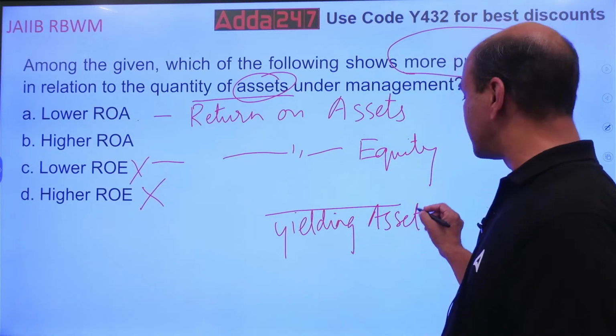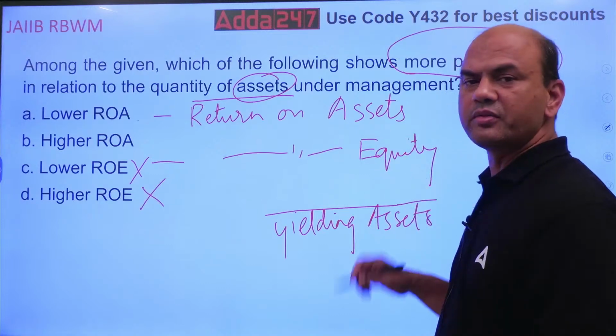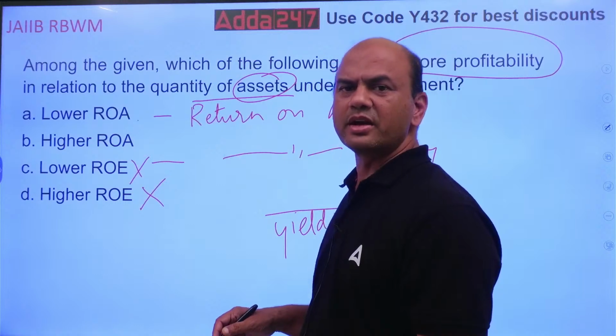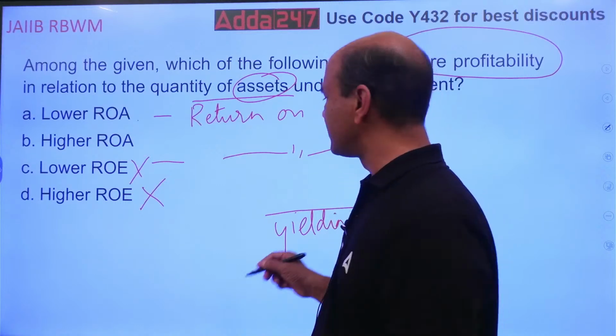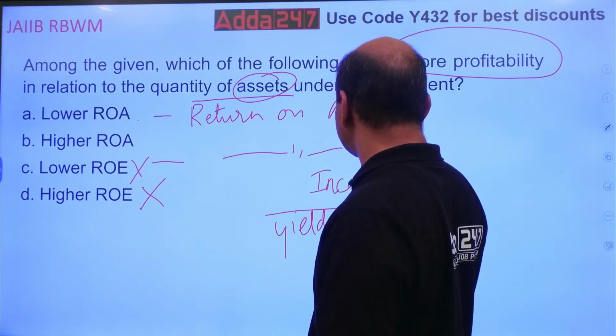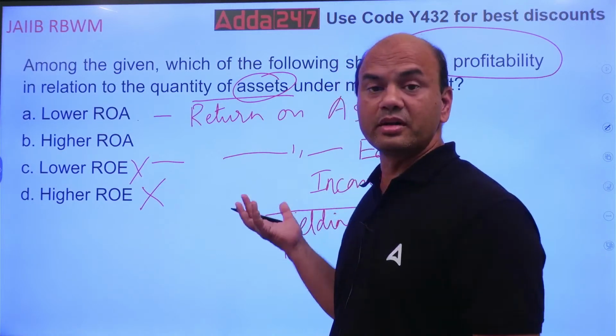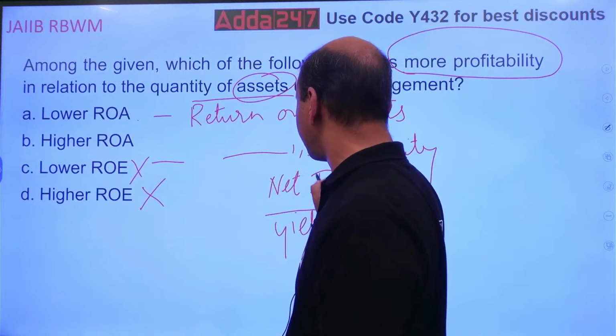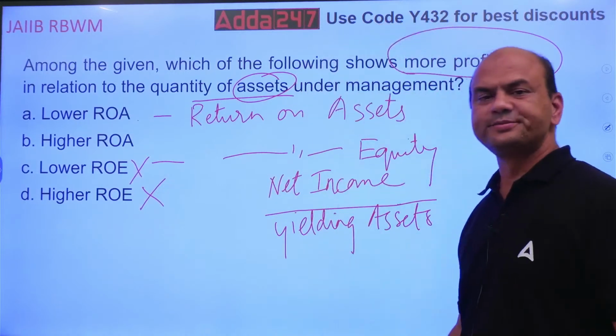And in the numerator you'll have income, net profit, or EBIT, anything. Whatever I am earning, net profit, net income you can call it, upon yielding assets.